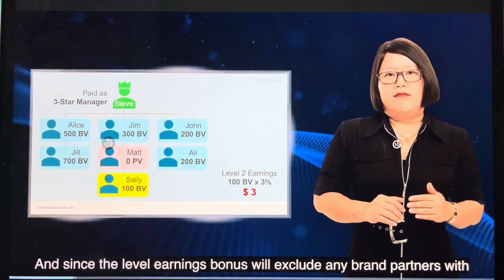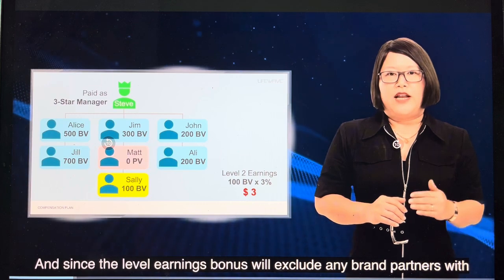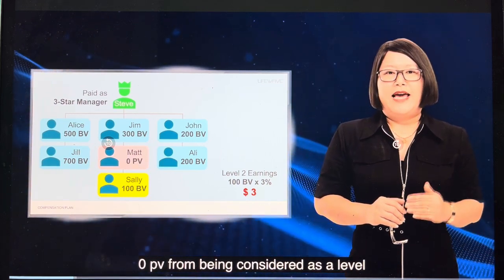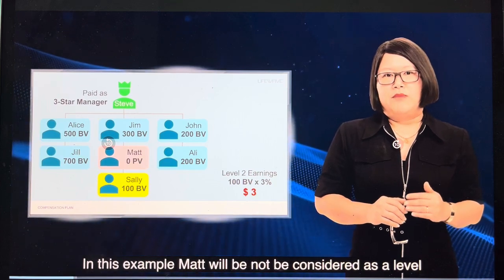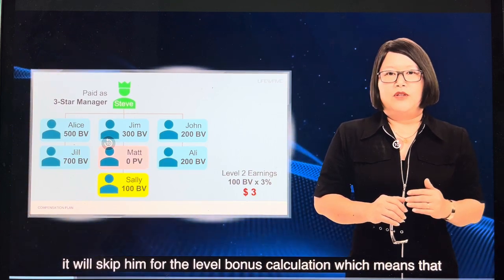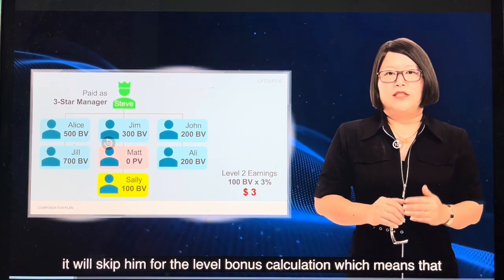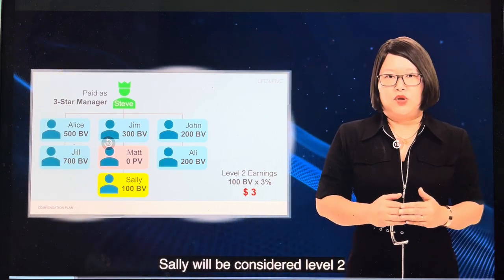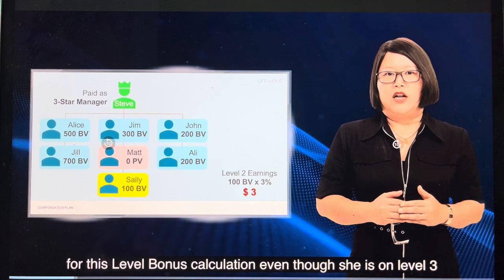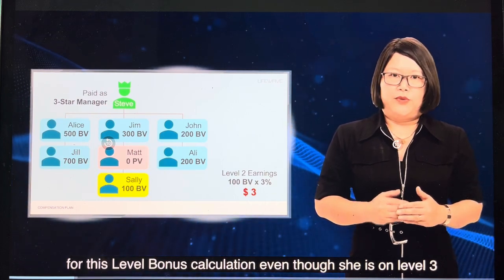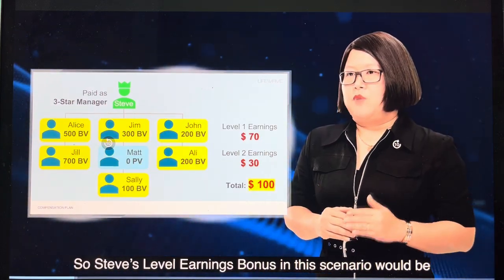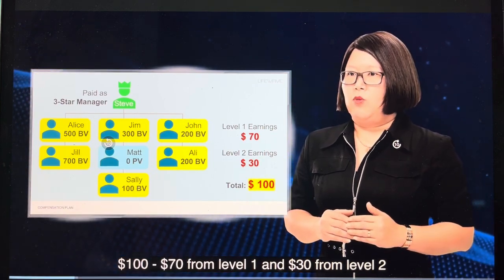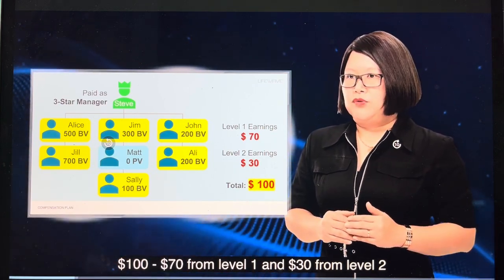And since the level earning bonus will exclude any brand partners with 0 bonus volume from being considered as a level, in this example, Matt will not be considered as a level. It will skip him for the level bonus calculation, which means that Sally will now be considered level 2 for this level bonus calculation, even though she is on level 3. So Steve's level earning bonus in this scenario would be $100, $70 from level 1 and $30 from level 2.